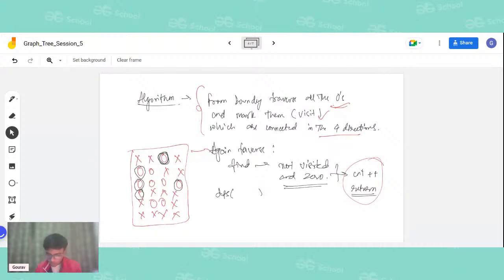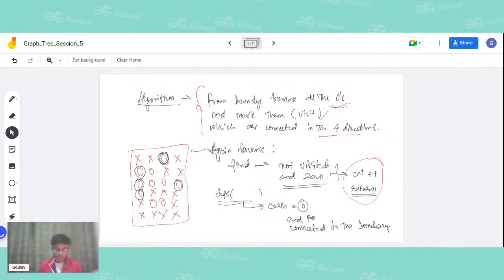In DFS, we will make sure that we mark only those cells which are zero and connected to the boundary. So this is what we will try to do. Got it?